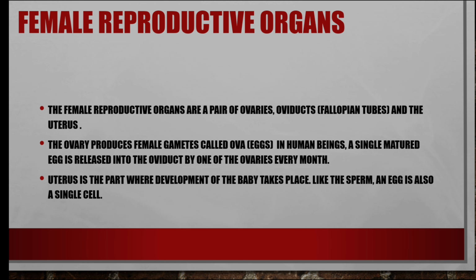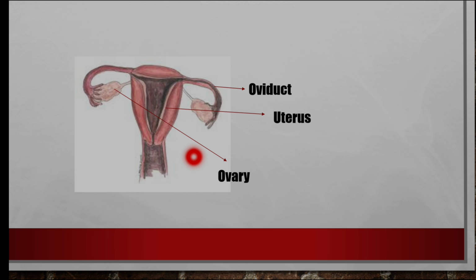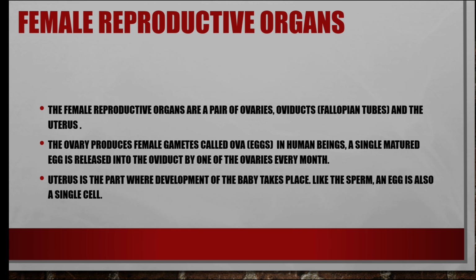Now we are going to see about the female reproductive organs. The female reproductive organs have a pair of ovaries, oviducts and the uterus. Here, see, this is the female reproductive organ: a pair of ovaries, oviduct and the uterus.